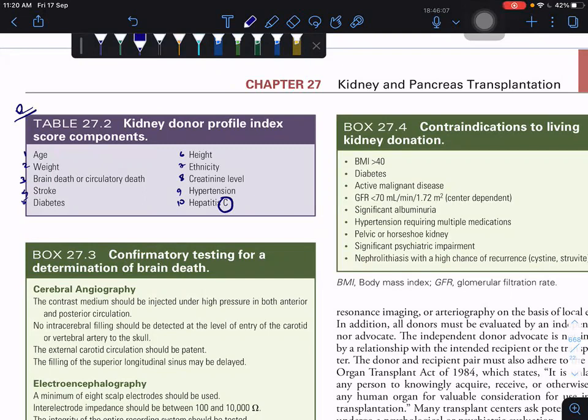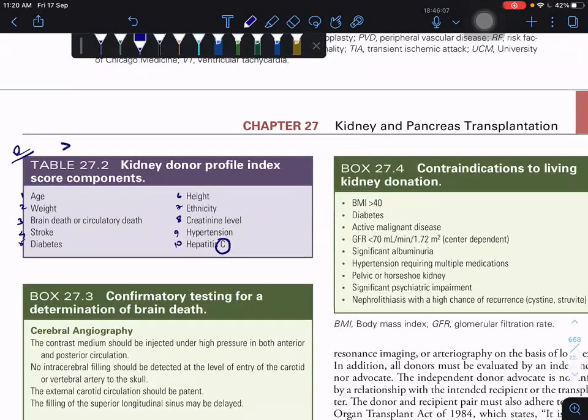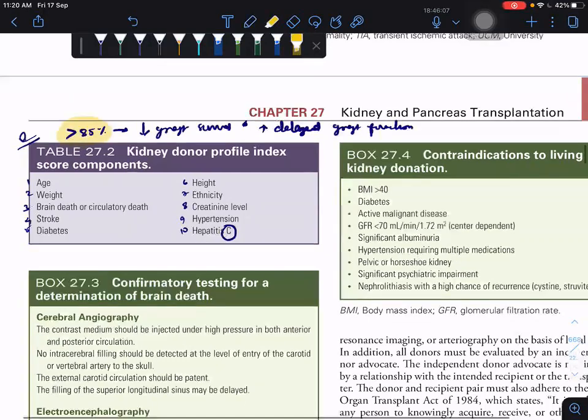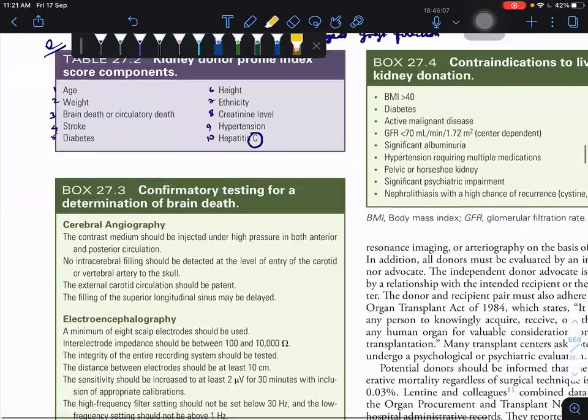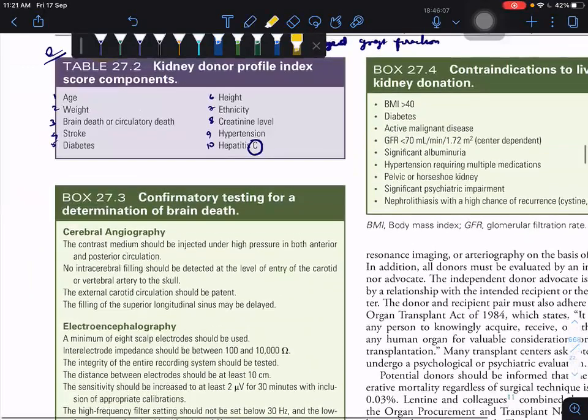When to consider the KDPI: when the KDPI score is greater than 85%, there is a decrease in graft survival and an increase in delayed graft function. This is the exact wording from the book. So greater than 85 is bad, and such a kidney should not be given. Just remember these things.